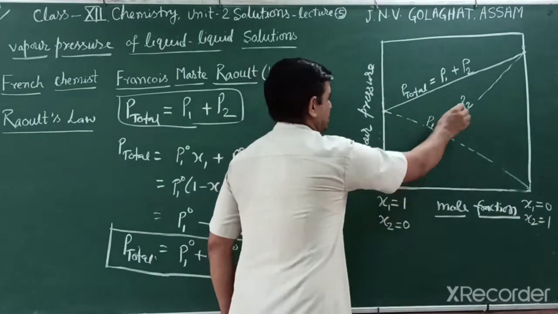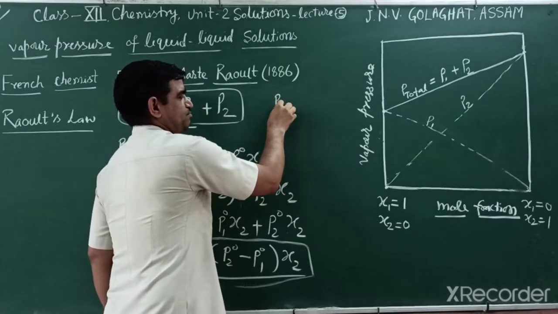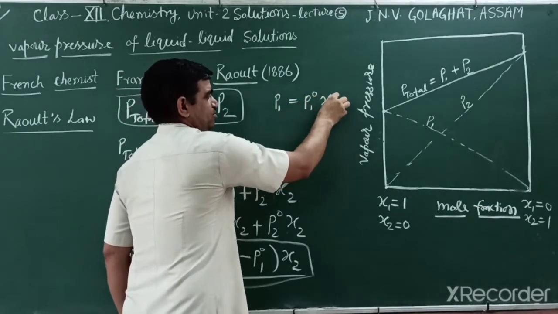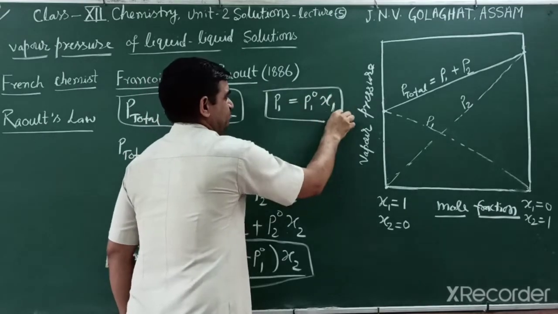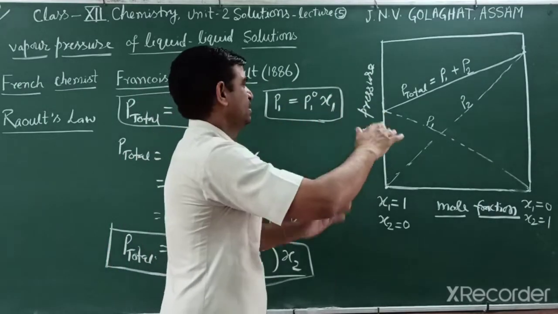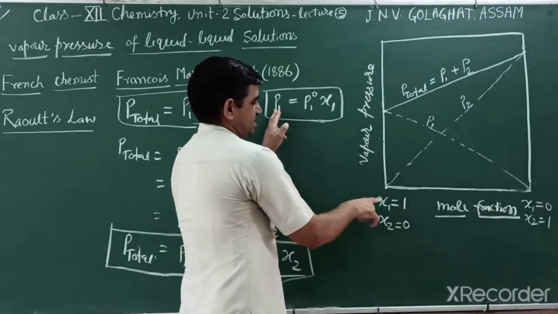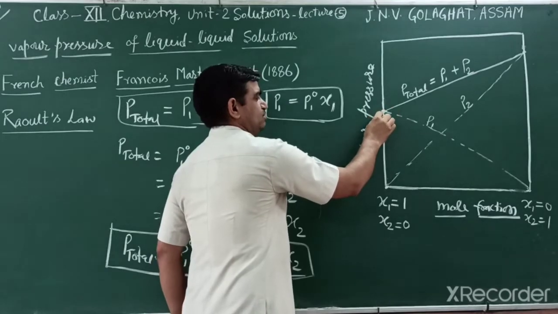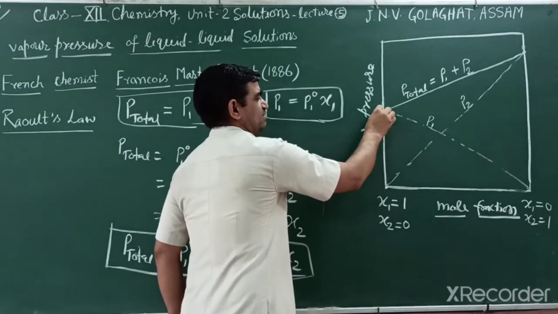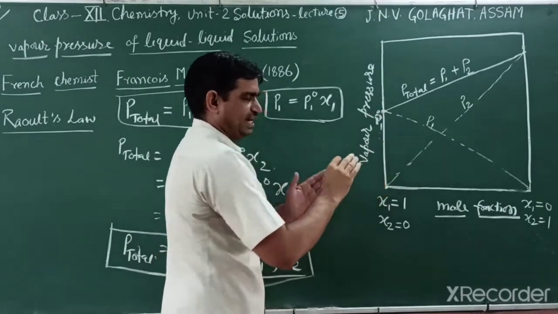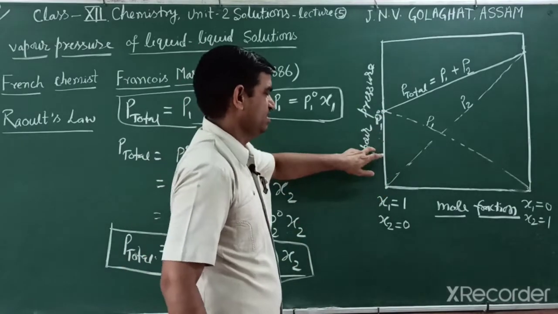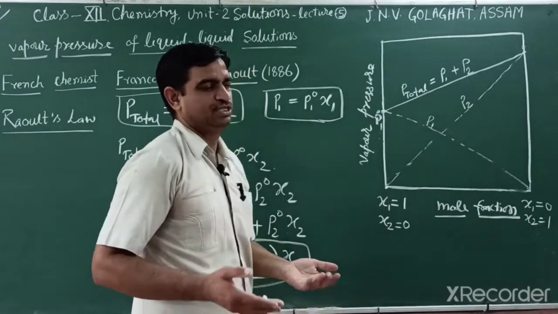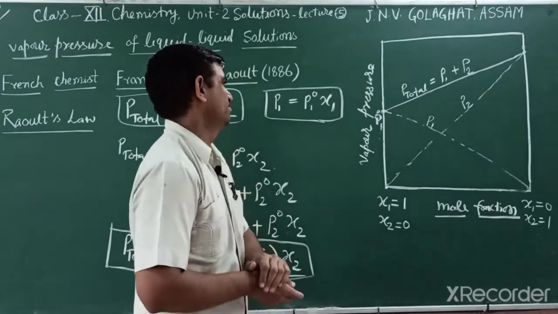And when we plot the curve like this, the partial pressure of the first component is directly proportional to its mole fraction. So if you plot a curve this way, it is a straight line, because when the mole fraction is 1, that is the maximum pressure, at this point. This is the pure vapor pressure of the first component. If the second component is 0, that partial pressure is the pure vapor pressure, which is the maximum, because for a single component the pressure is the pure vapor pressure.